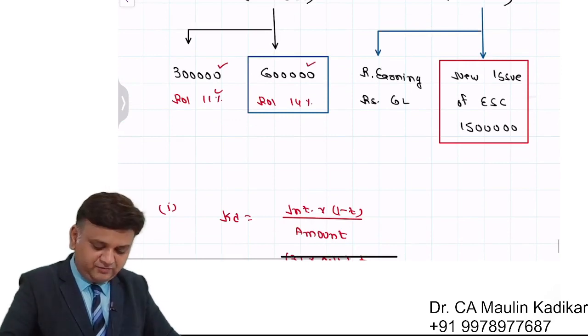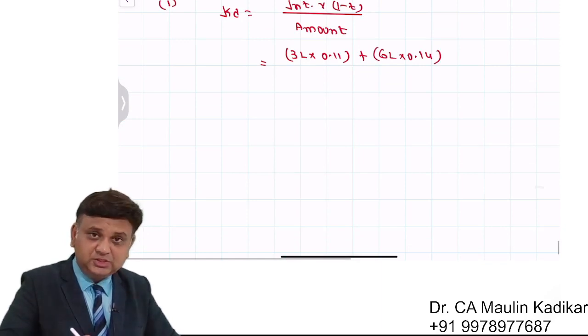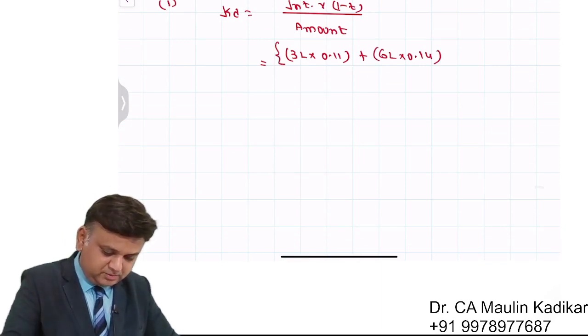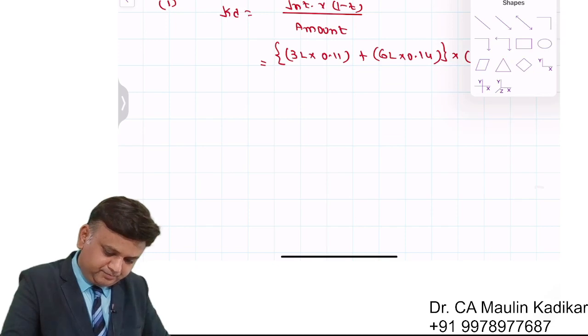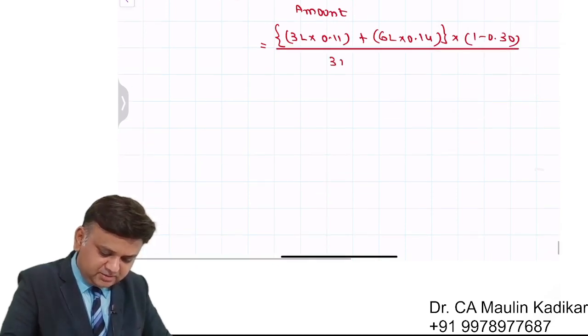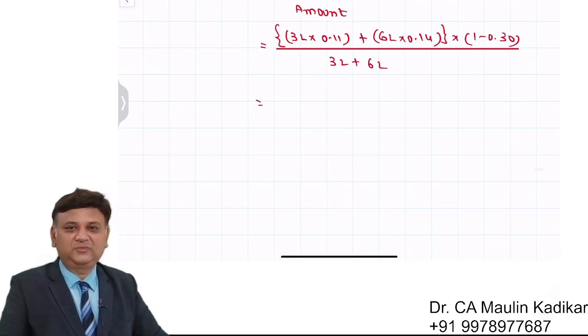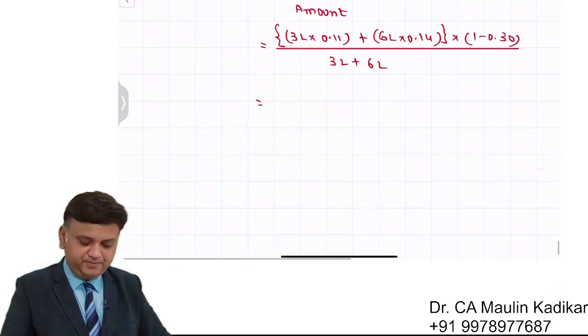Additional 6 lakhs will have rate of interest 14%. So this is the total interest, into 1 minus income tax rate 30%, whole divided by 3 lakhs plus 6 lakhs. So the numerator becomes the cost, and in the division we will have the amount.